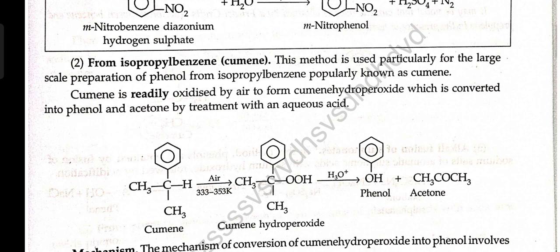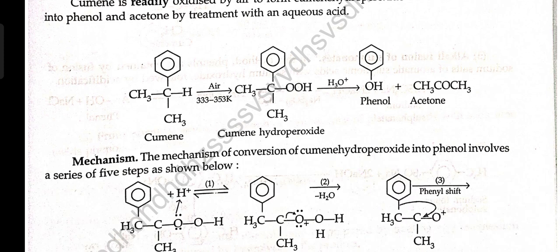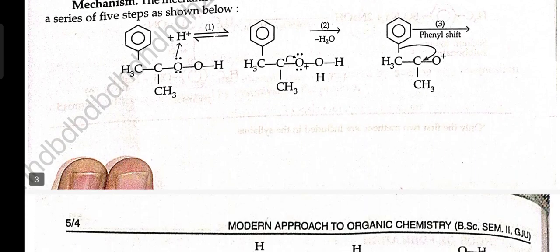Cumene in the presence of air at 333 to 353 Kelvin temperature forms cumene hydroperoxide, and in the presence of acid it gives phenol and acetone. Mechanism. The mechanism of conversion of cumene hydroperoxide into phenol involves a series of 5 steps as shown below.